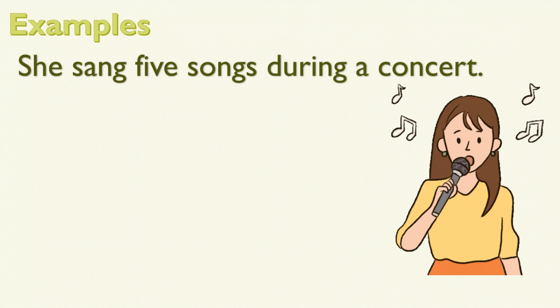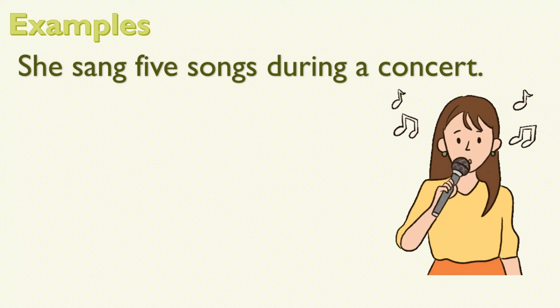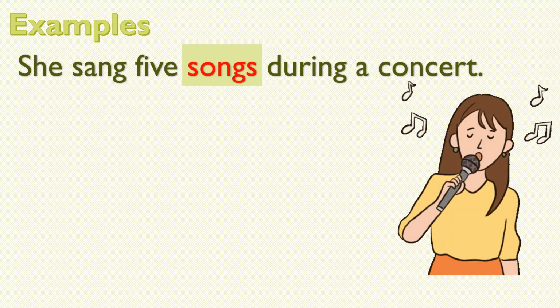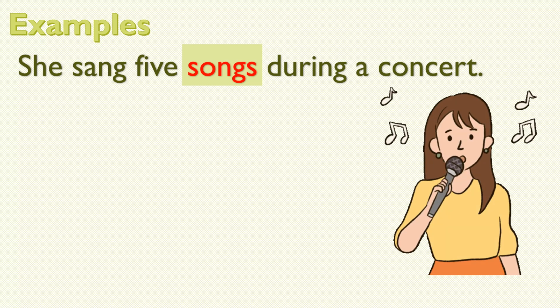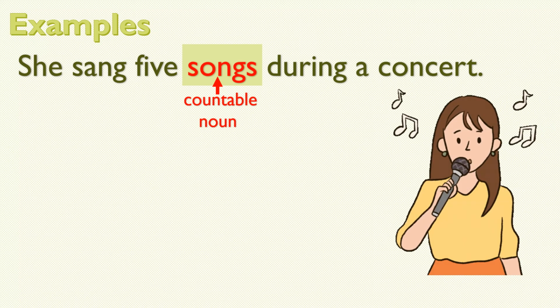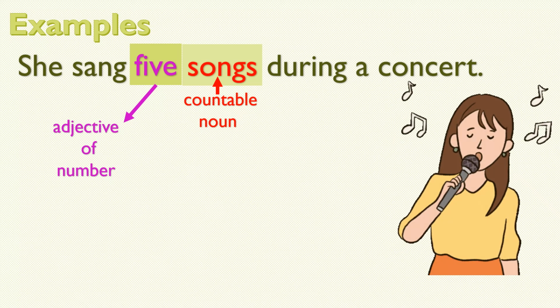Now we have to guess whether it is an adjective of quantity or number. Look at this word songs. Can you count songs? 1 song, 2 songs? Yes, 5 songs. It is a countable noun. So that's why 5 is an adjective of number.